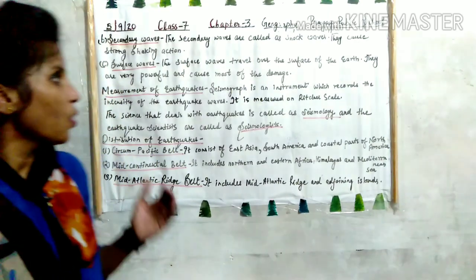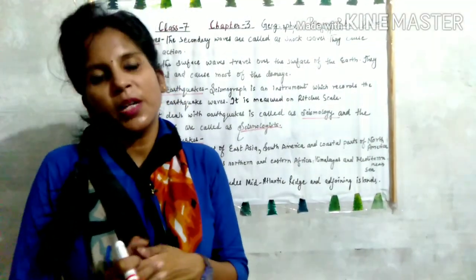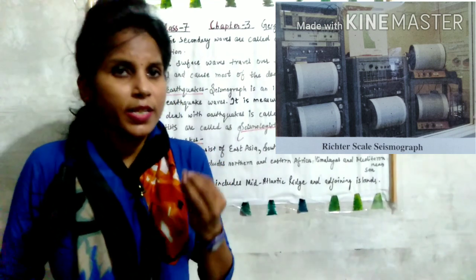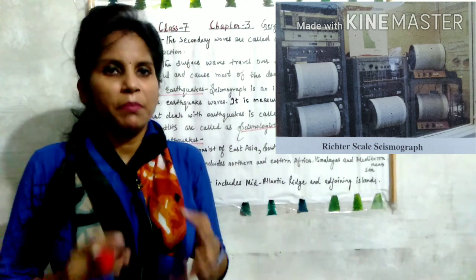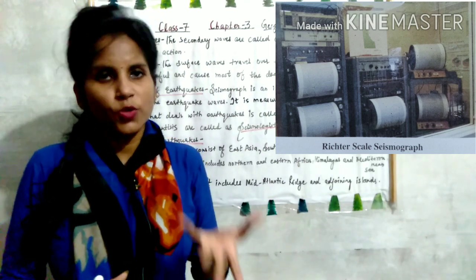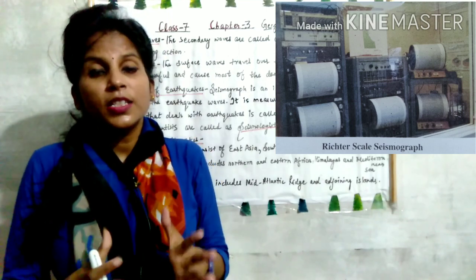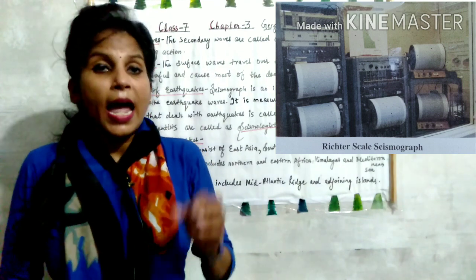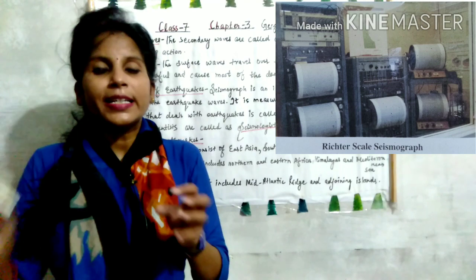Okay. Now we will study measurement of earthquake. How we can measure the earthquake. So seismograph is an instrument through which the intensity of earthquake can be measured. ठीक है, seismograph एक instrument है जिससे कि हम earthquake की intensity मतलब तीव्रता वो कितना तेज है उसको measure कर सकते हैं. ठीक है, and the seismograph जो होता है वो measurement किस में देता है?